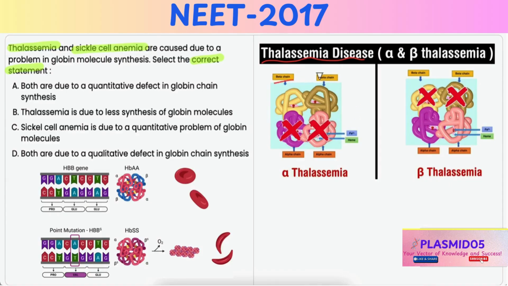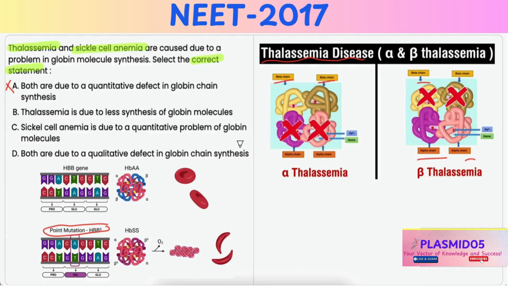But sickle cell anemia is caused by a qualitative defect, that is, a structural mutation in the beta globin chain. Hence, it is incorrect.